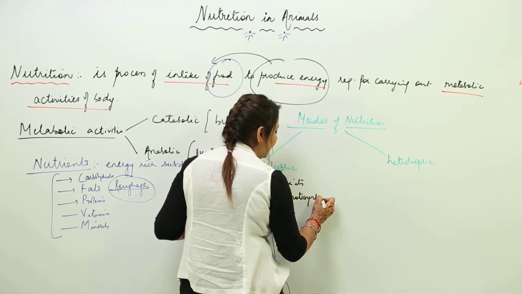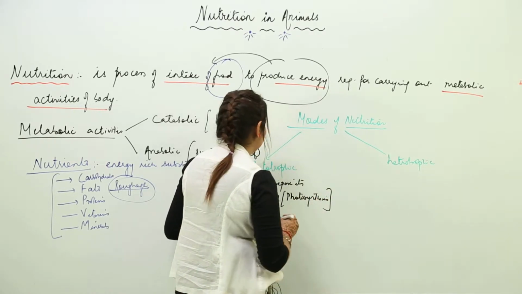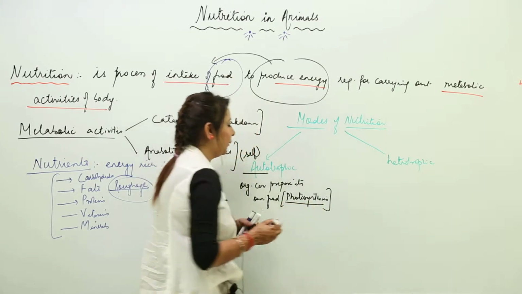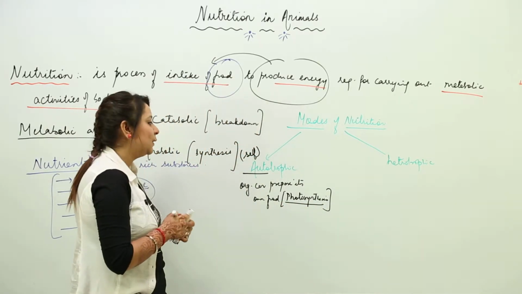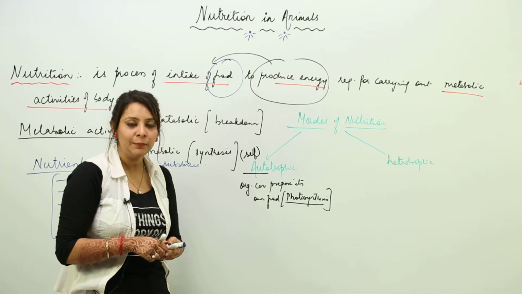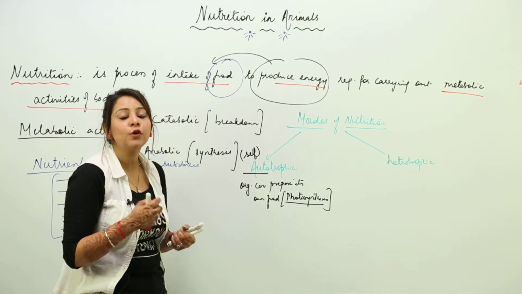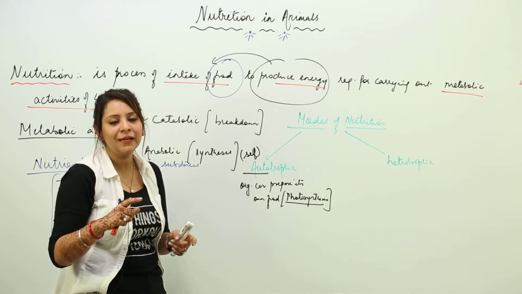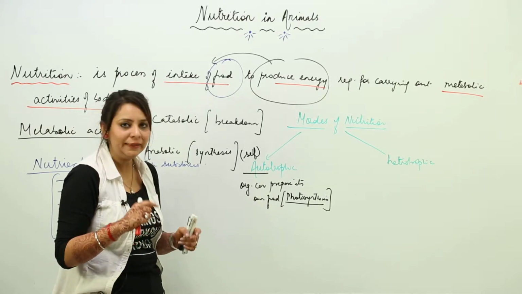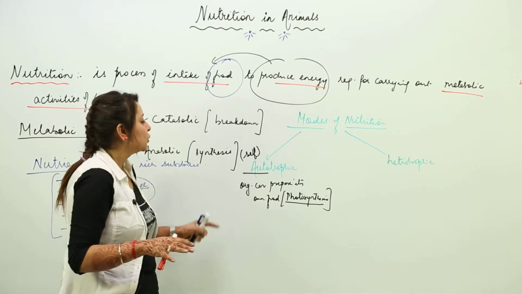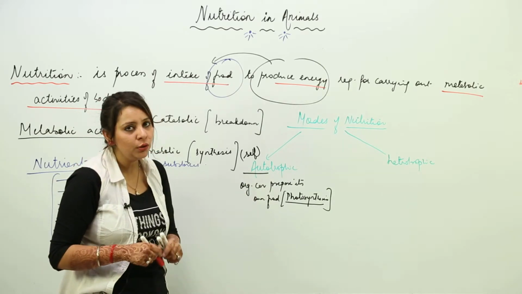So the ones which can carry out photosynthesis are called autotrophic, that means self-making, that means they can produce food for themselves and for others also.